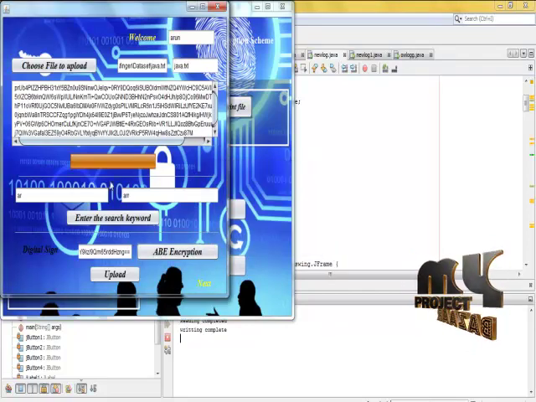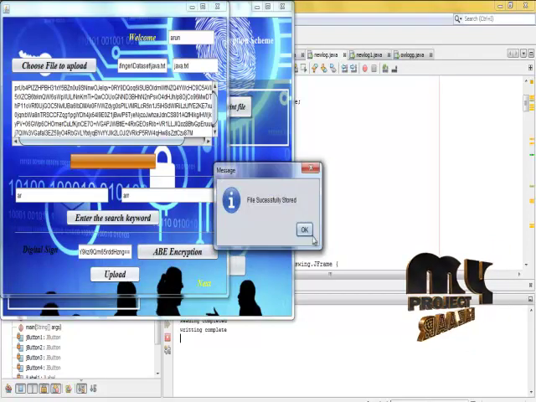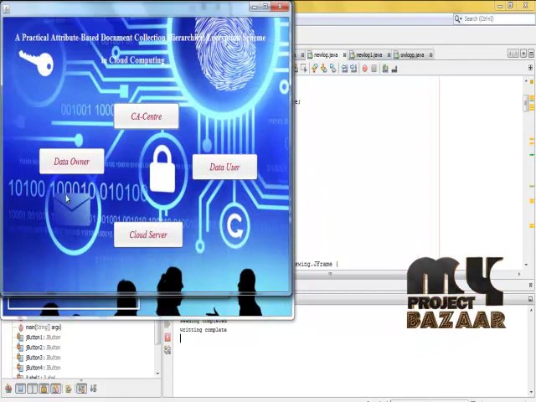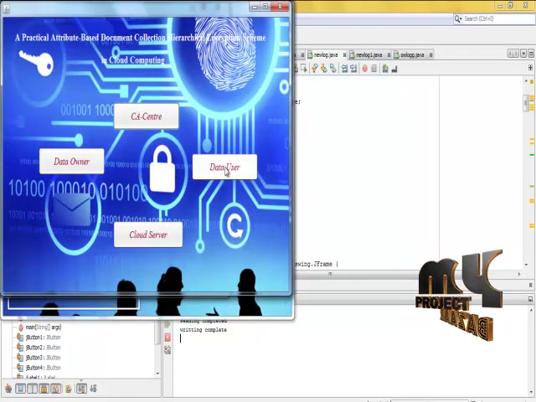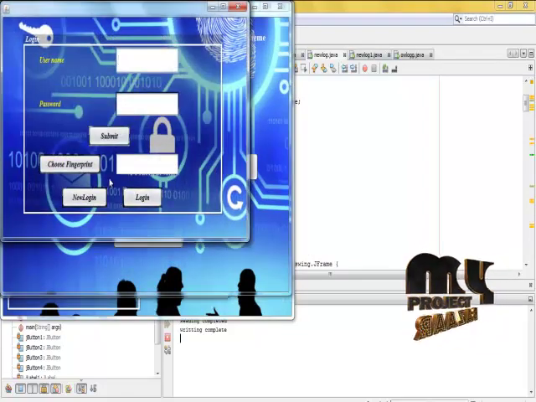The file is encrypted successfully and uploaded to the database. For the next process, click the data user and then new login.